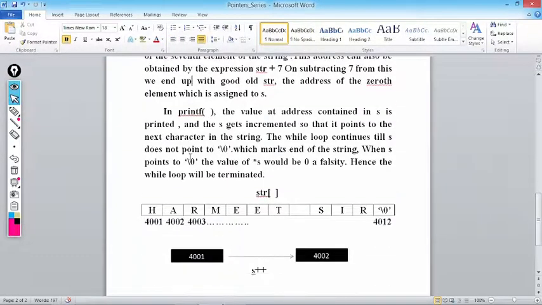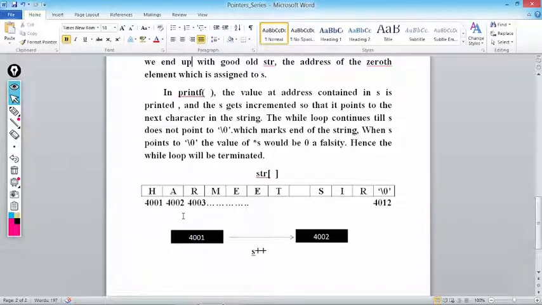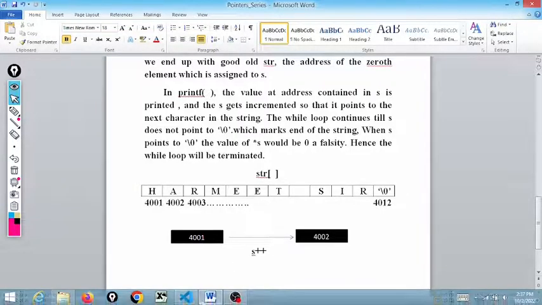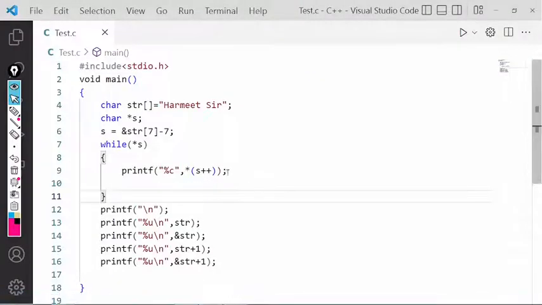Here diagrammatically I am trying to make you understand. See, str: Harmeet space sir, 1 at the end \0, from 4001 to 4012. 4001 s plus plus करेंगे तो it will increment to 4002. Why? Because pointers always increment. Whenever a pointer is incremented, it always points to the next location of its type. Getting my point?